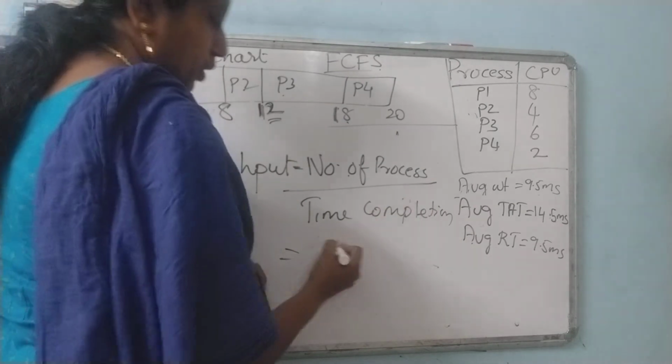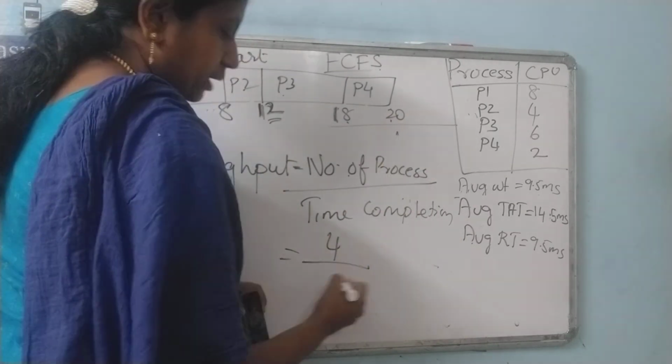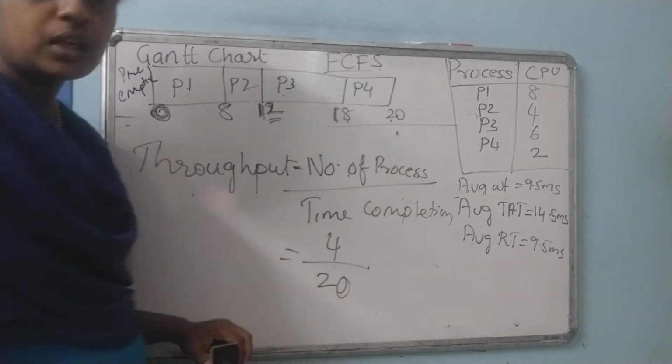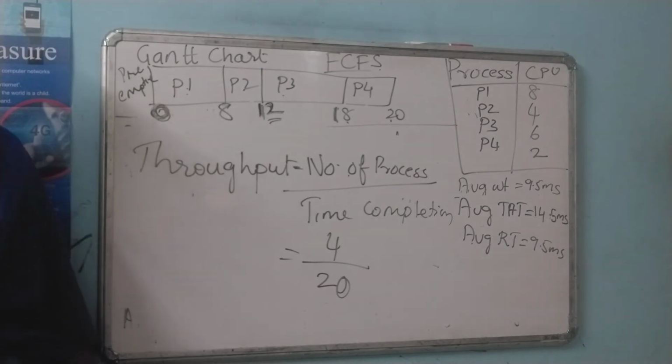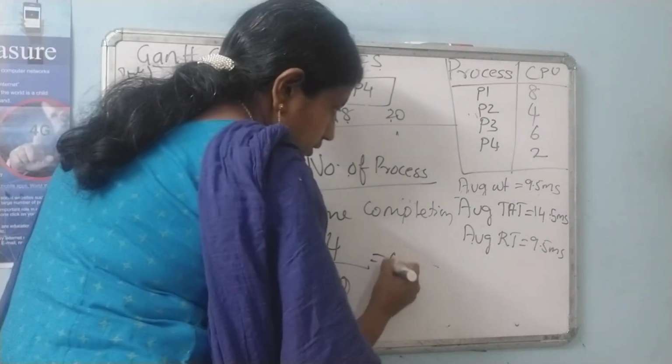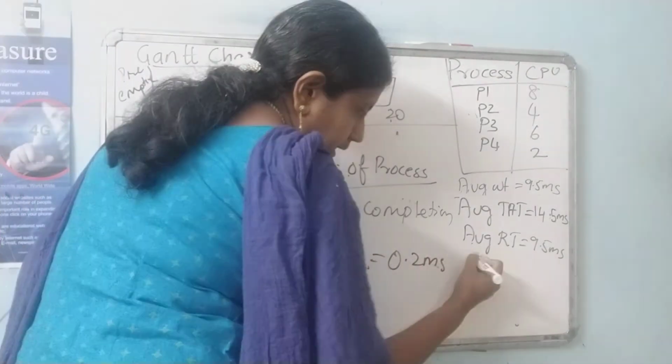We have 4 processes. What is the total time taken to complete? It is 20 milliseconds. So the answer is 0.2.